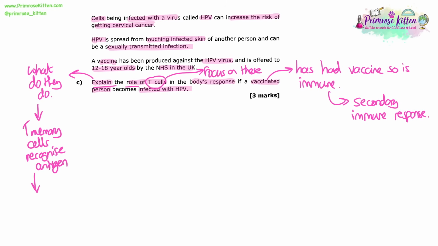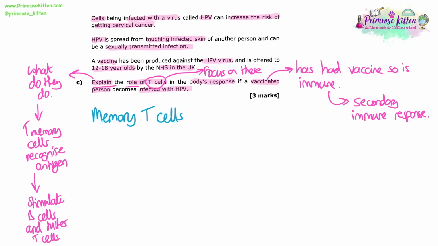So we're used to talking about memory cells. So there are T memory cells, which are going to recognize the antigen. They're going to stimulate the B cells, and they're also going to stimulate T killer cells and things like that. So this time, because it's secondary immunity, we don't go through the whole process of activating T cells and B cells. We just activate memory T cells and B cells that will remember this pathogen from before, and so they quickly go through division by mitosis to make loads of themselves in order to start the immune response straight away.